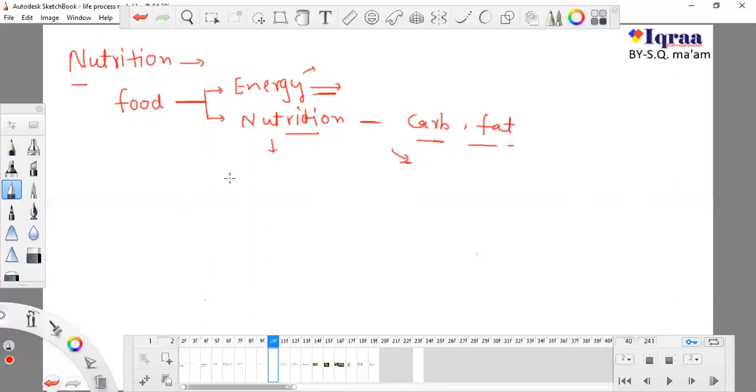Pizza, burger, at least they are containing something which gives us nutrition or energy to live. Okay, now to grow, to develop, and to synthesize protein, we need food.